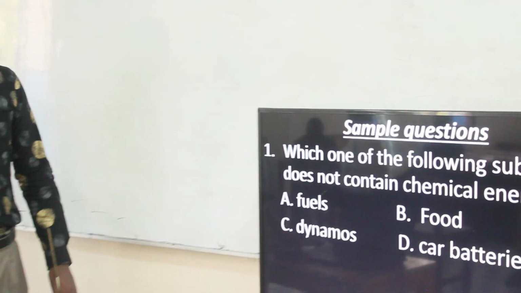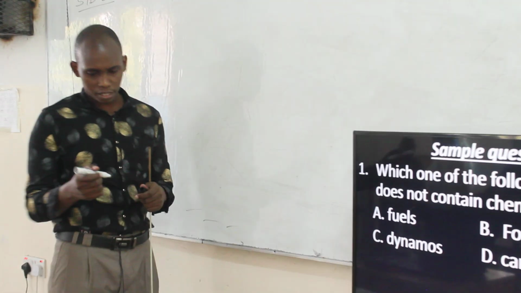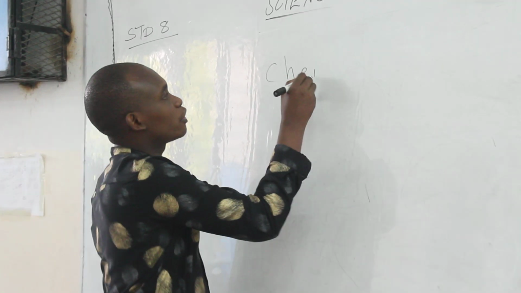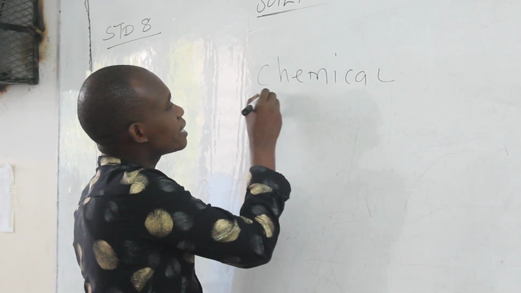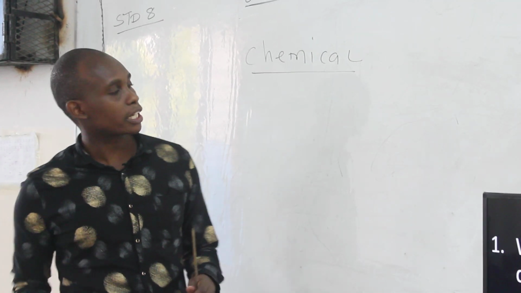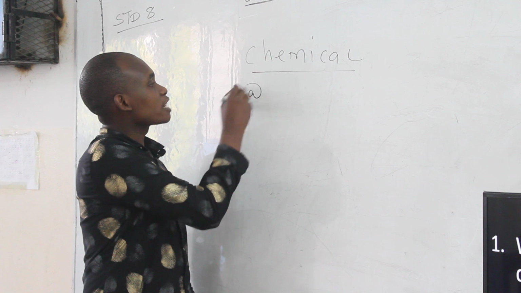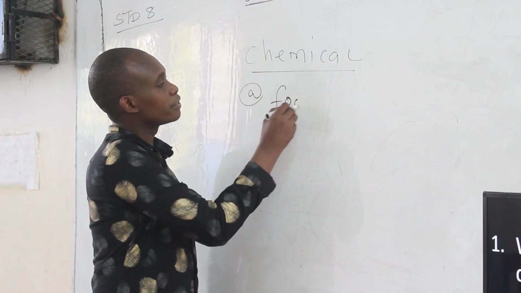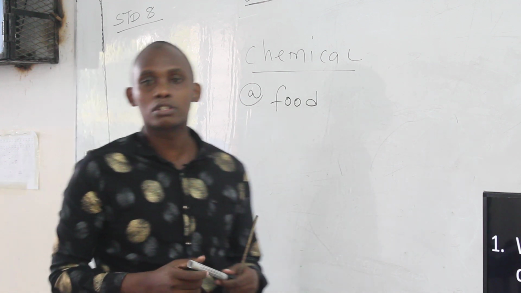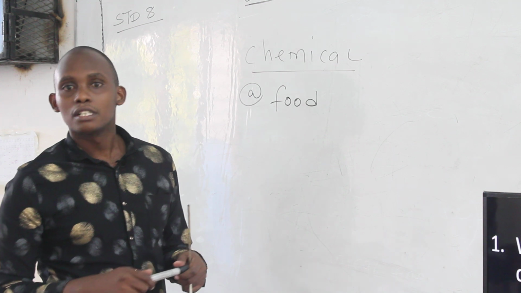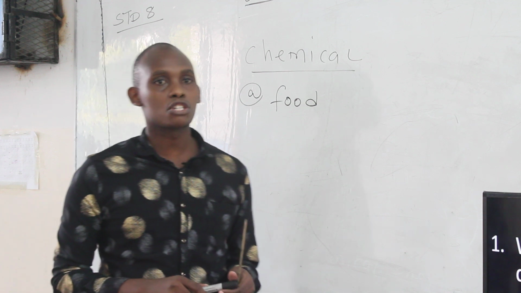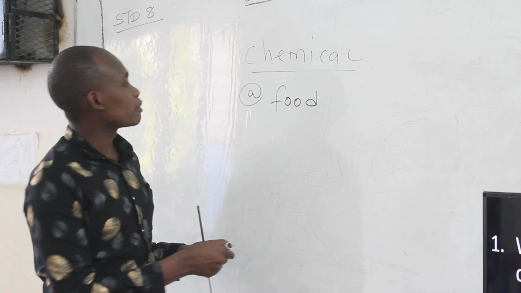And just to take it back, because some learners, forgetting is their hobby. When we talked about chemical energy, we listed the substances which we can say contain chemical energy. The first one we talked about was foods. All foods. You have the examples of foods. Someone took rice, another one took chapati, another one took soda, that's also food, another one took porridge. It is food, it has chemical energy.